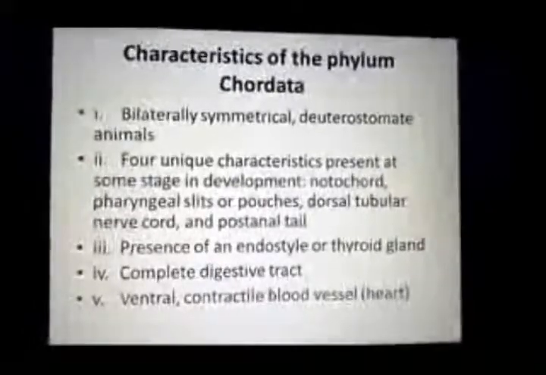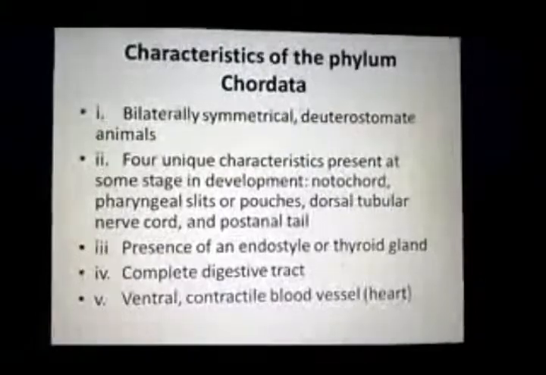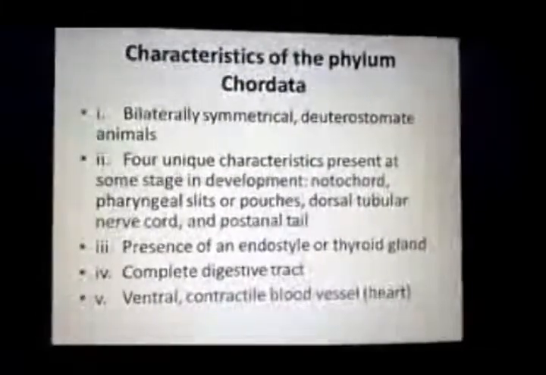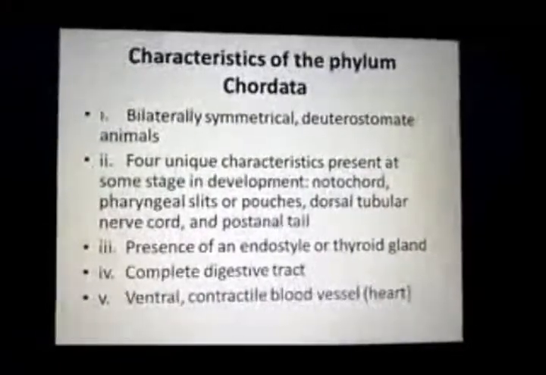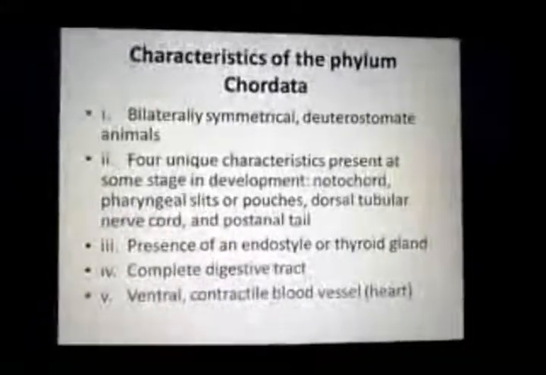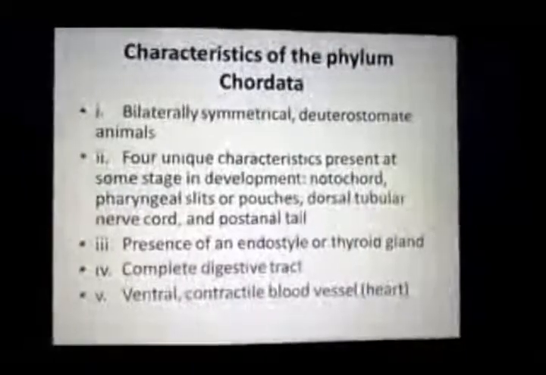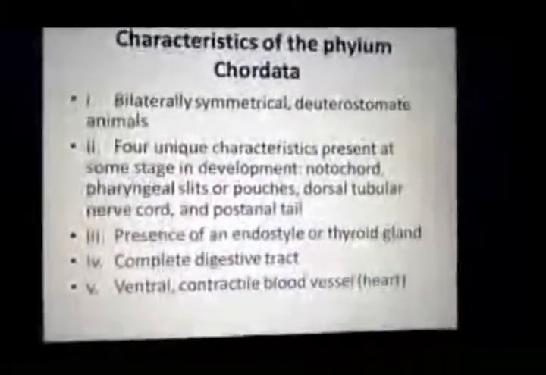Deuterostomes are those animals in which the blastopore, which is formed during development, develops into the anus, while another term used for animals is protostomes. Protostomes are those animals in which the blastopore develops into the mouth. So chordates are deuterostomes.